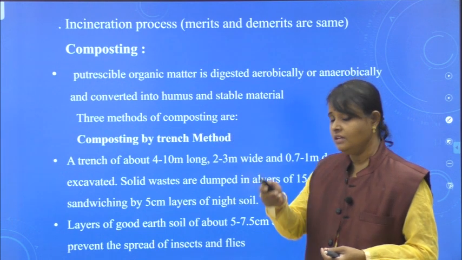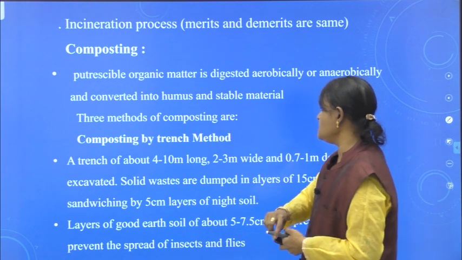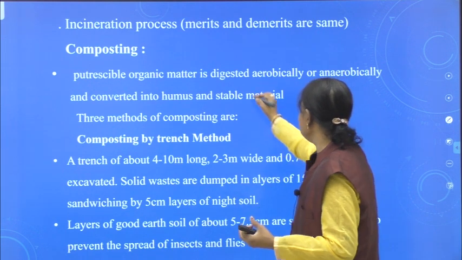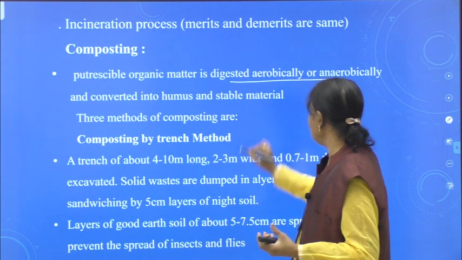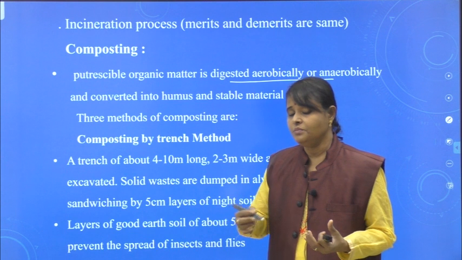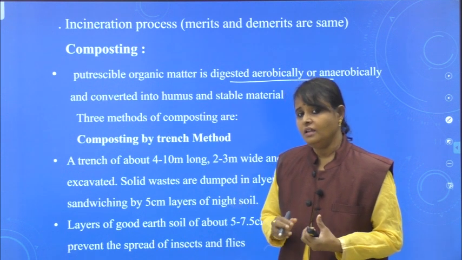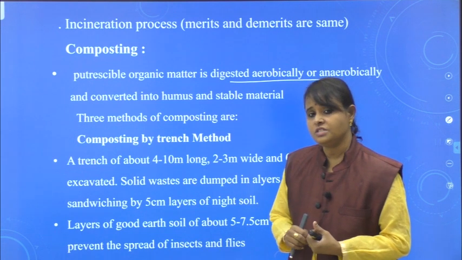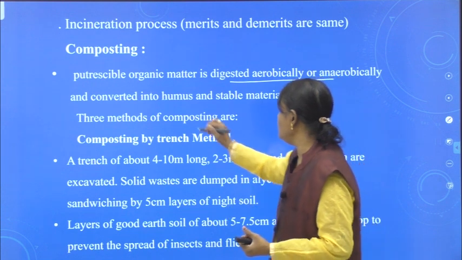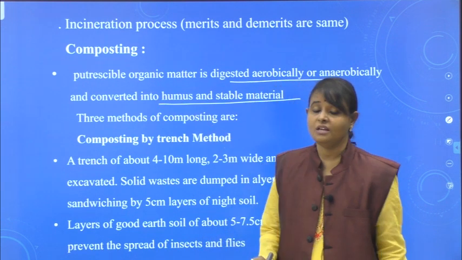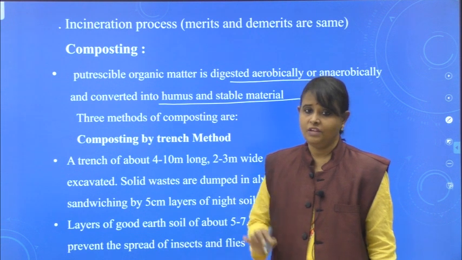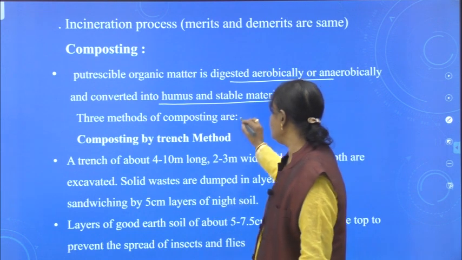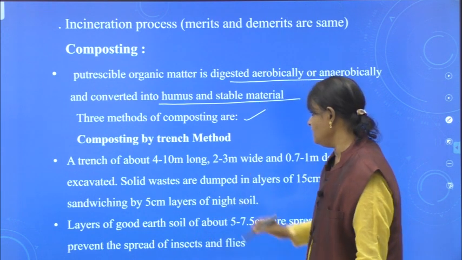Composting, we learn in school. It is one of the best methods. The organic waste is digested in the absence or in the presence of oxygen. How is compost prepared? The organic material, that means the waste material we take, is digested in the presence or absence of oxygen, and it is converted into humus and stable material. That is called compost. We even buy compost and use it, or we can prepare compost in our house. There are three methods of composting.